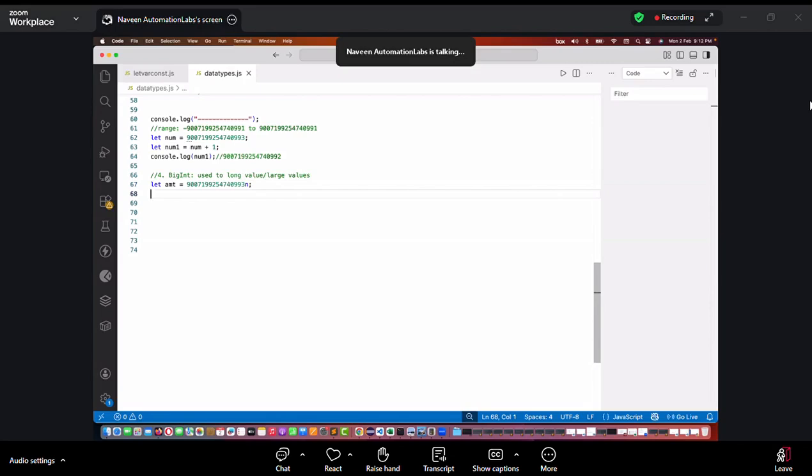How will you prove it? See, I'm printing it, console.log, the type of AMT. What is the type of AMT? Big integer or a number? If it is going beyond the range, it's just a number. This is not a calculation, right? It's not a for loop or kind of thing.